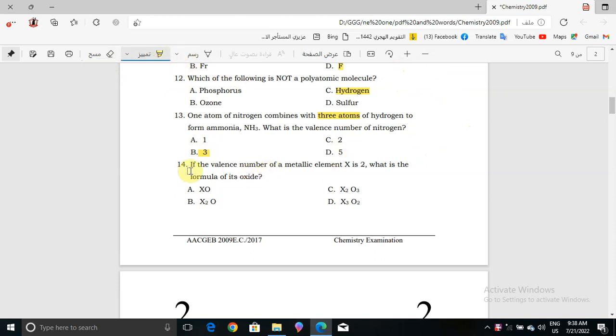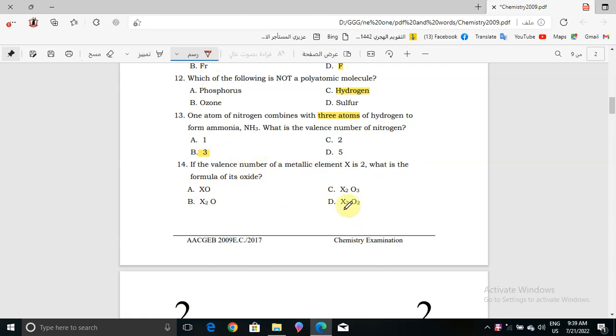Now question number 14. What we have here is the valence number of metallic element X is 2. What is the formula of its oxide? We have here XO, X2O, X2O3, X3O2. So he says the valence number of metallic element X is 2. What is the formula of its oxide?